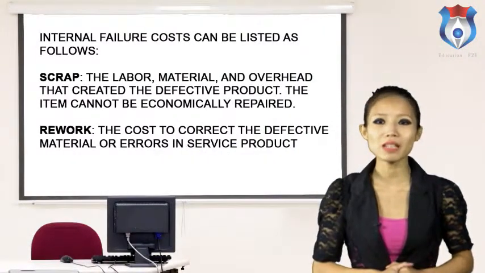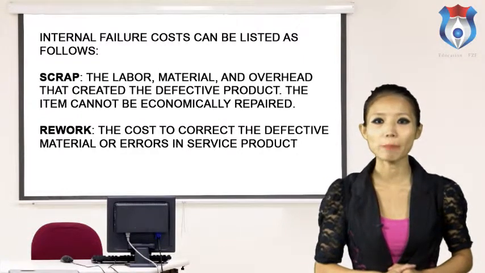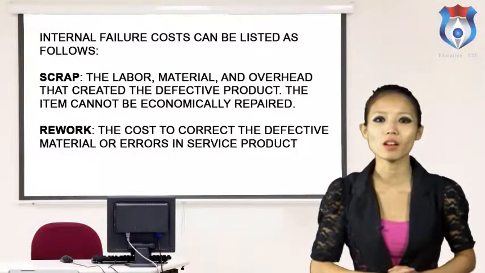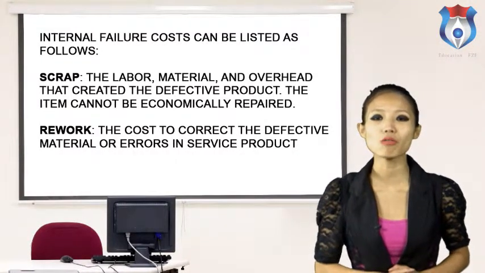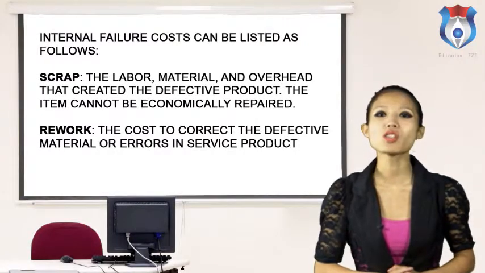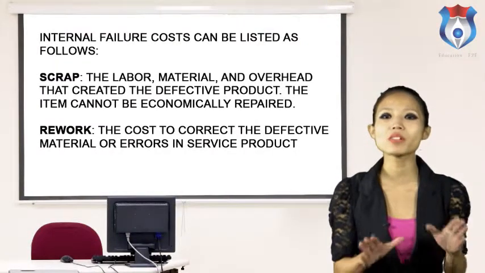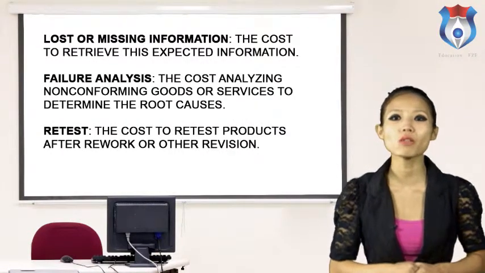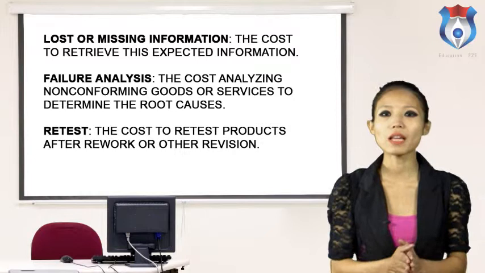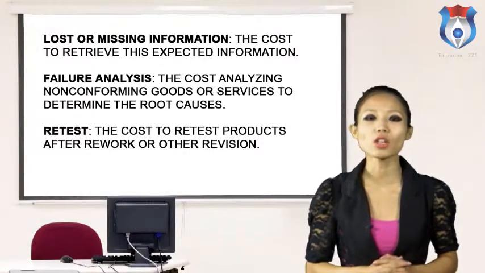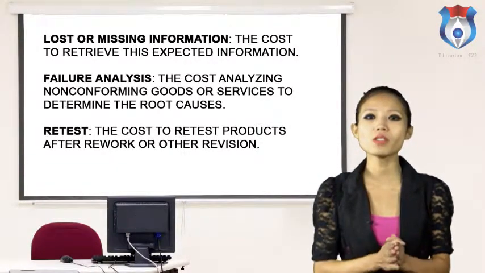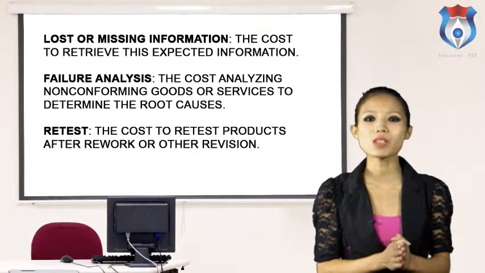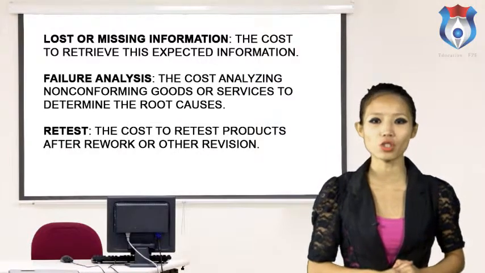Internal failure costs can be listed as follows. Scrap. The labor, material and overhead that created the defective product. The item cannot be economically repaired. Rework. The cost to correct the defective material or errors in service products. Loss or missing information. The cost to retrieve this expected information. Failure analysis. The cost of analyzing non-conforming goods or services to determine the root causes. Retest. The cost to retest products after rework or other revision.